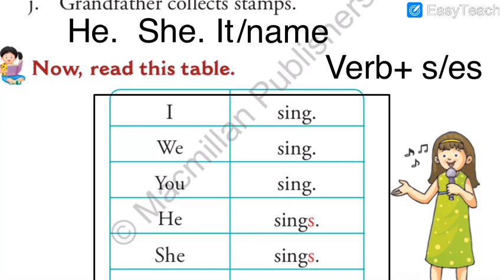Now repeat after me, my dear students. He, she, it, or name, we need to add s or es with verb. Repeat a second time. He, she, it, or name, we need to add s or es with verb.